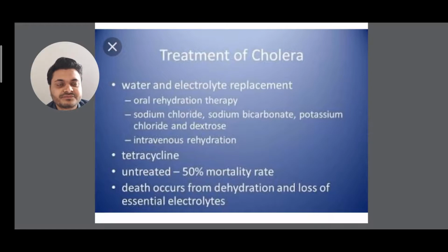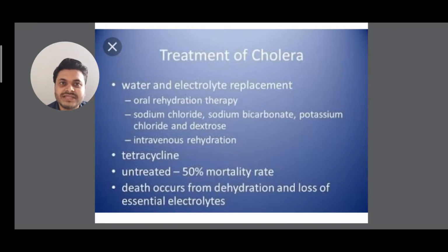Clear? So what are the treatments of cholera? You can see water and electrolyte replacement can be done by oral rehydration therapy, sodium chloride, sodium bicarbonate, potassium chloride and dextrose. Then intravenous rehydration can be done. Tetracycline. Untreated, 50% mortality rate. So if it is untreated, then there is a 50% chance that you will not survive, isn't it?